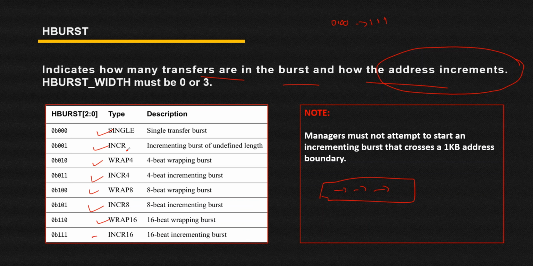Now here you can see we have wrap as well as increment. What does it mean by this wrap and increment? Let's suppose we have wrap as well as increment. Let's take the example of increment 4 and wrap 4.